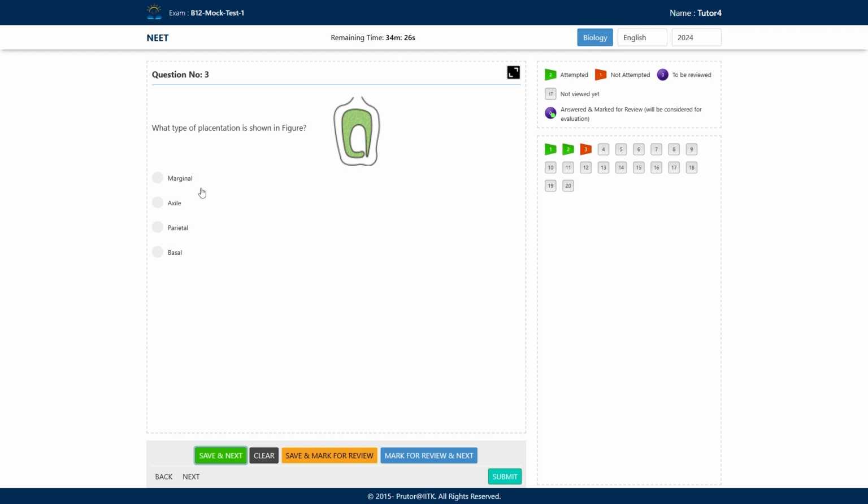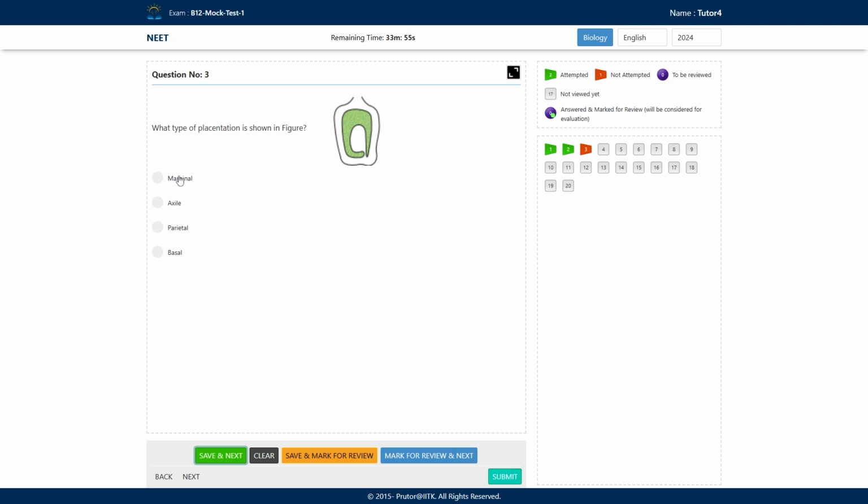Next question, here they are asking about the placentation. They have shown you a figure and they're asking what type of placentation is shown here. So you can get this type of question also in the NEET exam. They will show you a figure and sometimes you have to label that figure. Or the description of the figure will be given to you and you have to select the correct answer. So here they're asking about the type of placentation shown in the figure.